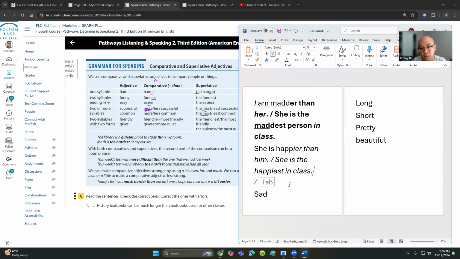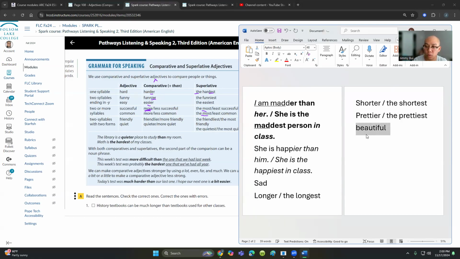So yeah, same rules with all of these: ER, EST. Short, one syllable: shorter, shortest. Pretty ends in the Y, and so we change that to IER, and the prettiest. And then for beautiful, long adjectives here.